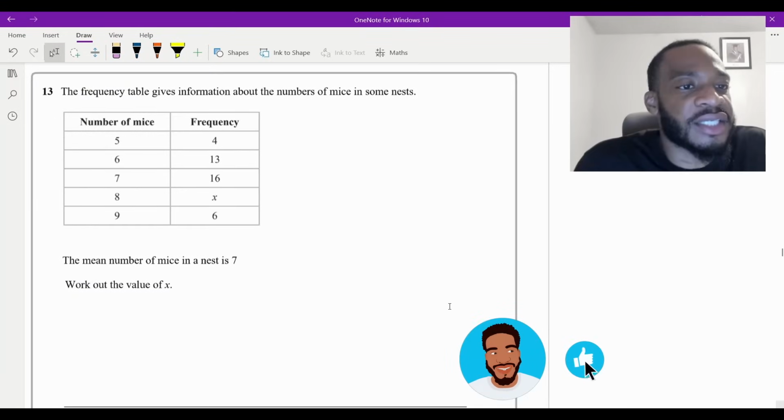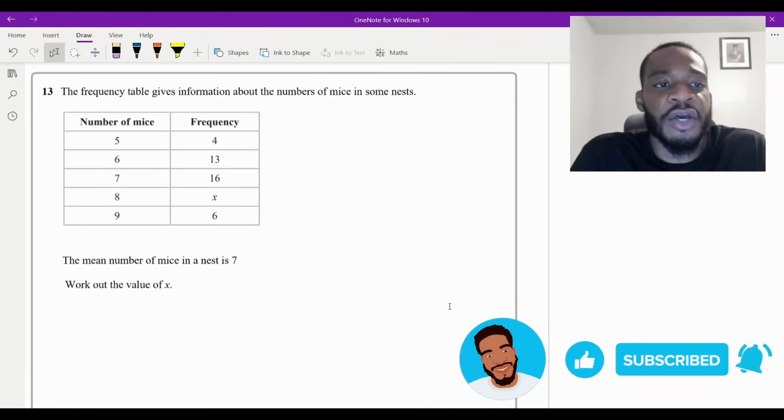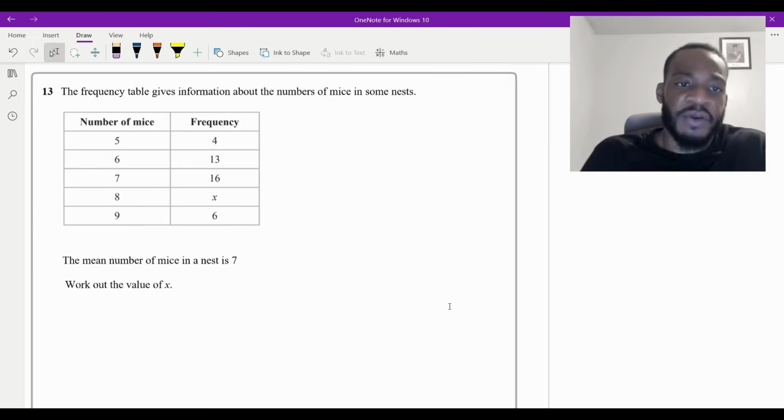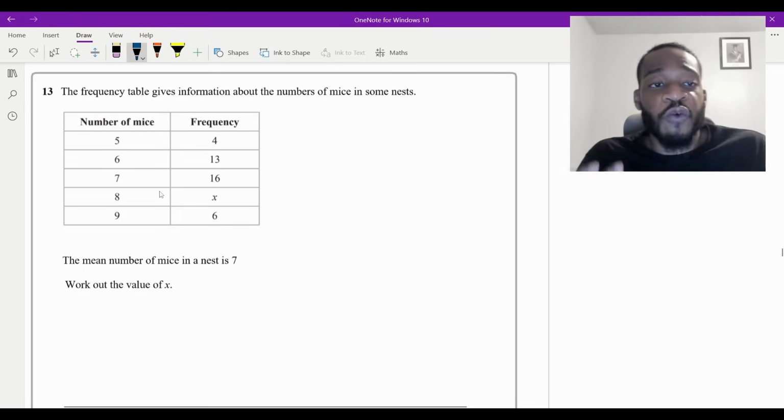Okay, so question 13 says the frequency table gives information about the number of mice in some nests. So we've got the number of mice on the left, we've got the frequencies, which are the nests, on the right. And it says the mean number of mice is 7. The mean number of mice in a nest is 7. Work out the value of x. Okay, and this is 4 marks.